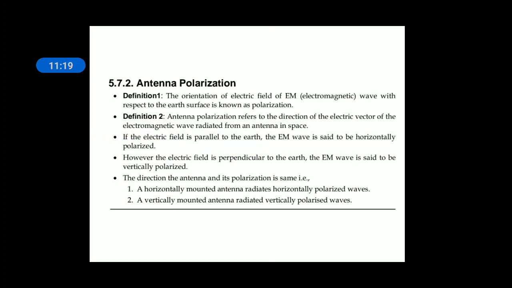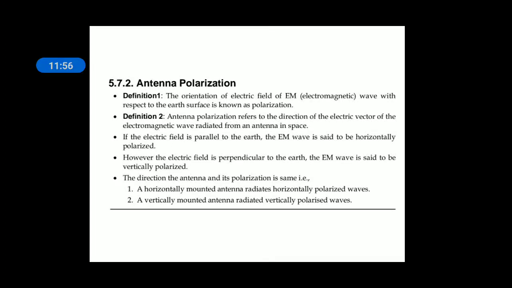Antenna polarization. What do you mean by antenna polarization? Till now we covered power gain, directivity, antenna impedance, radiation resistance, front to back ratio. Next, antenna polarization. It's very simple. Already we discussed polarization of a signal or EM wave in wave propagation. The orientation of the electric field vector of an EM wave with reference to the earth surface is known as polarization.